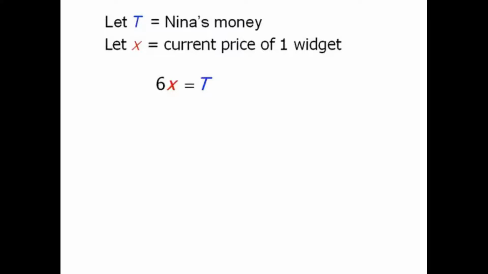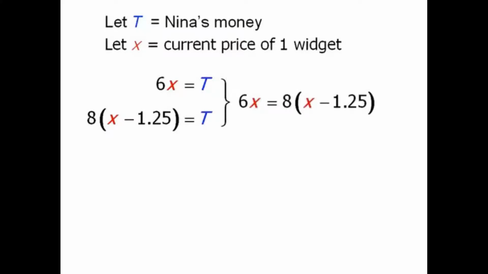Now what if we take the price of one widget and reduce it by $1.25? Well, this makes the new price X minus 1.25. And we're told that Nina has enough money to purchase 8 widgets at this price. So if we take this price and multiply it by 8, we get T, the amount of money that Nina has. Now notice that the left-hand side of both of our equations are set equal to T, so we can rewrite them equal to each other.